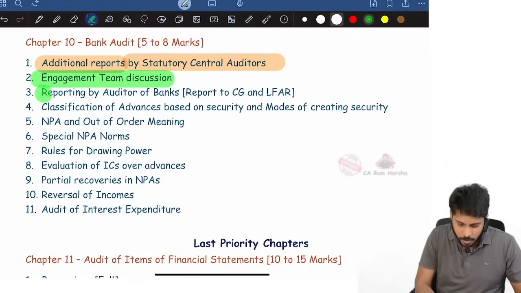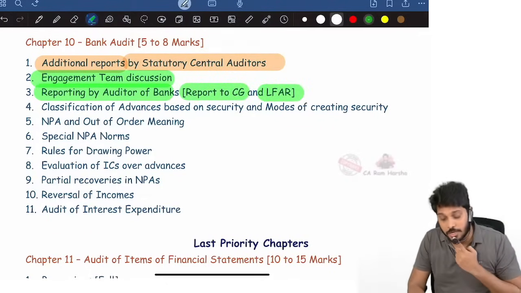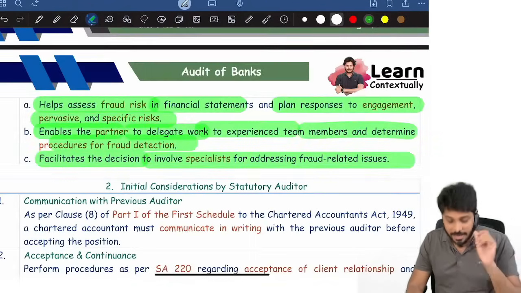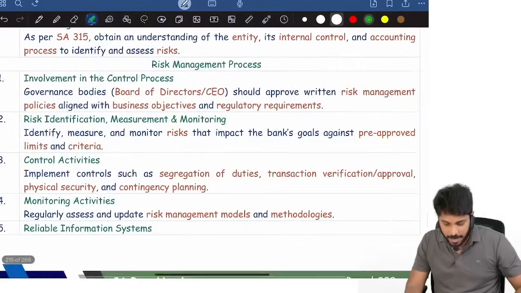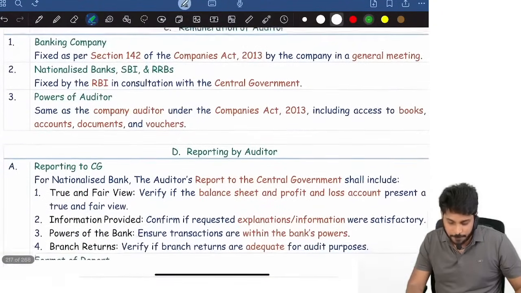Next, reporting by auditor of bank. Which reporting? Reporting to central government and reporting through LFR. These two reporting requirements we need to understand. Remember, for a bank, CARO is not applicable. Be careful.